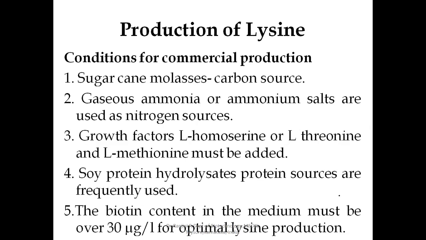Gaseous ammonia or ammonium salts are used as nitrogen sources for synthesizing amino acids and proteins. Urea is also used in the fermentation if the producing microorganism has urease activity. So only then do we use urea as the nitrogen source. Otherwise, we use gaseous ammonia or ammonium salts as the nitrogen source.